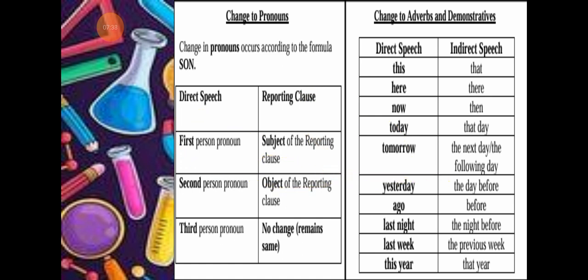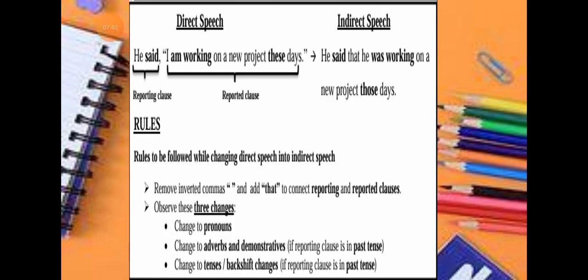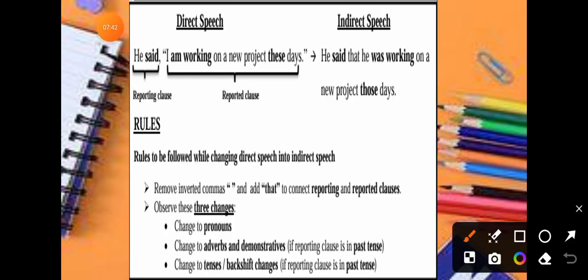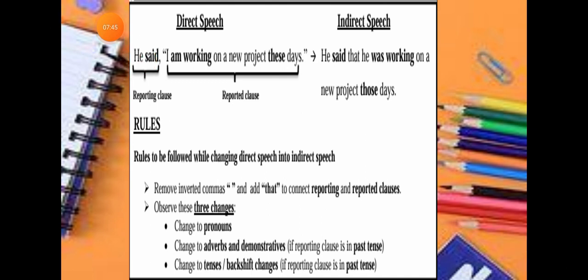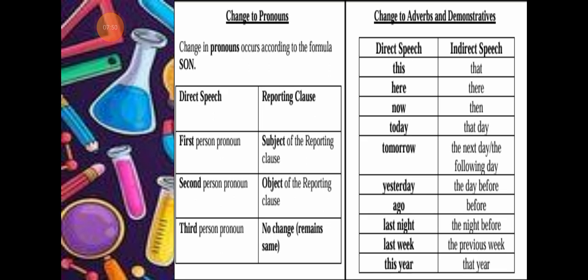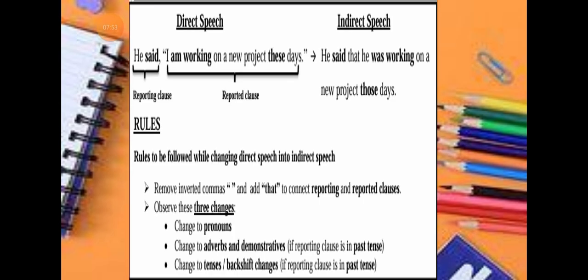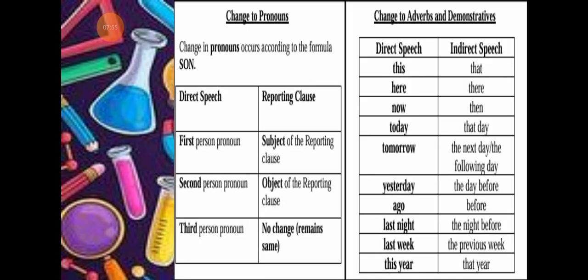Here you see "he", so this is the subject. Then the second person pronoun changes according to the object of the reporting clause. The object present in the reporting clause is the second person pronoun, but here we don't have any second person pronoun. Third person pronoun: no change, it remains the same. So, first person pronoun, subject of the reporting clause. Second person pronoun, object of the reporting clause. Third person pronoun, no change, remains the same.